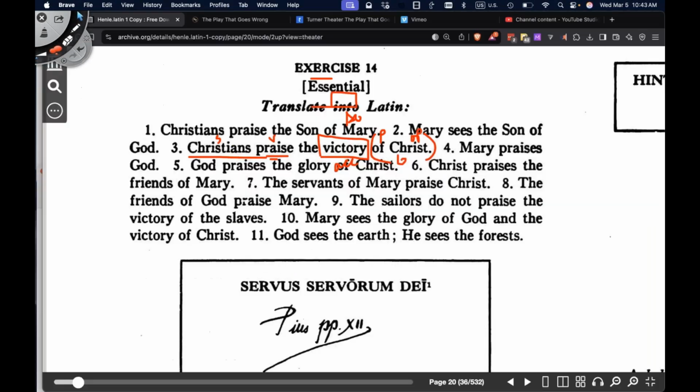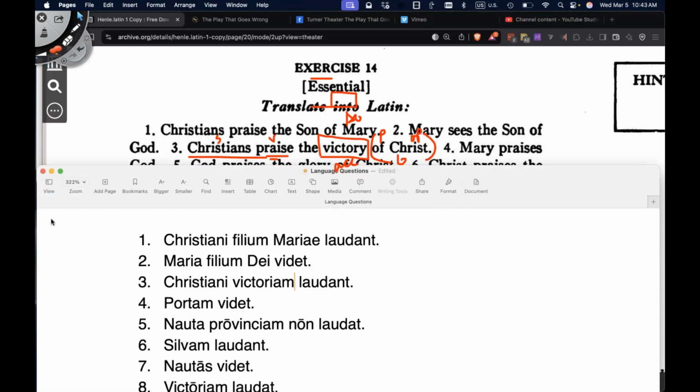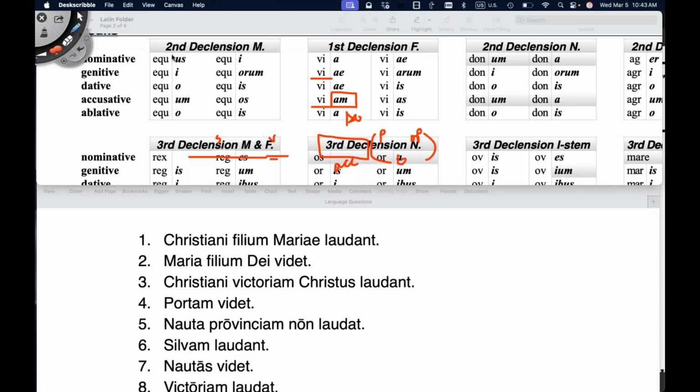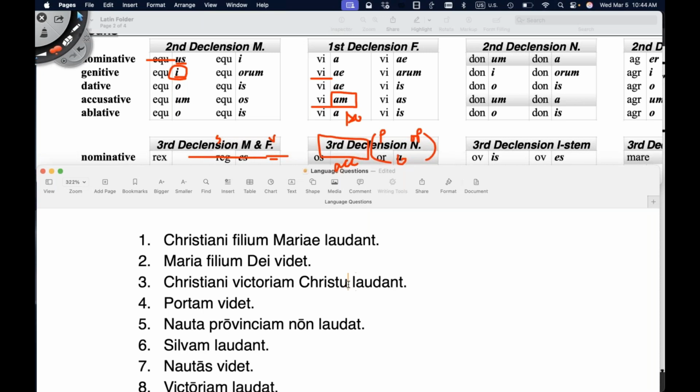And then what was the rest of our sentence? They praise the victory of Christ. Christus is Christ, and if we pretend it was not equus here but Christus, Christus becomes in the genitive case Christi. Christiani victoriam Christi laudant.